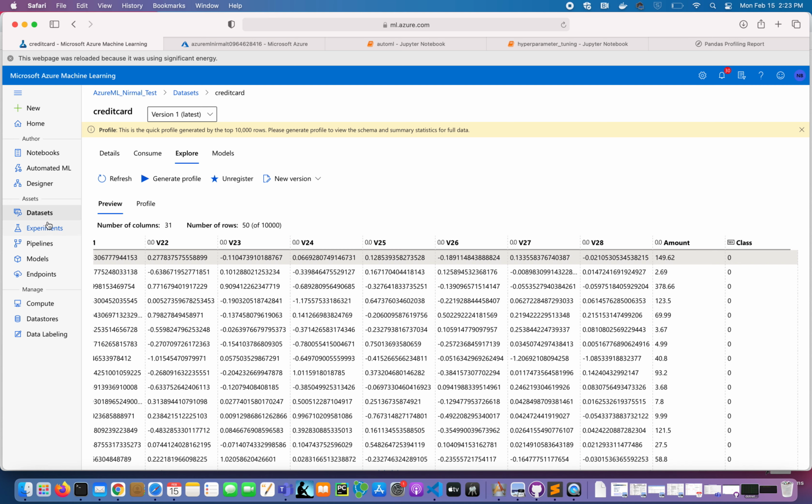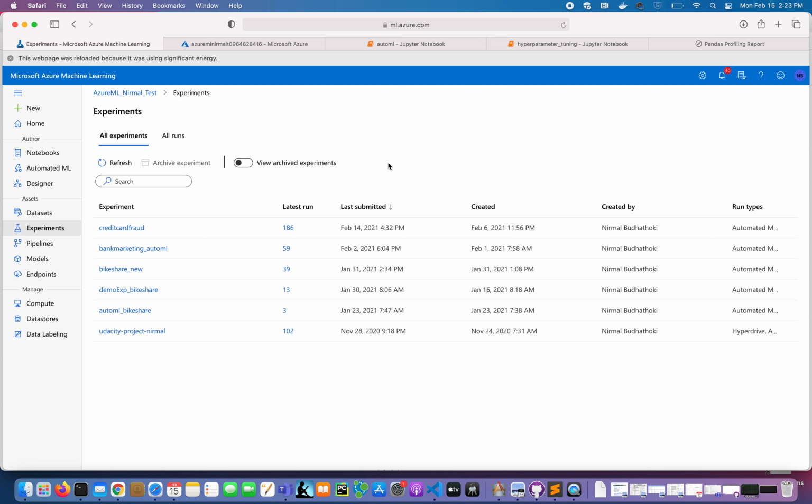So for the AutoML configuration, this is a classification task. The output label is class, and I picked k-fold cross validation with k being 5. The important thing to mention here is the accuracy metric. Instead of picking the regular accuracy metric, I picked AUC weighted because there's a heavy imbalance in the data set, and AUC weighted performs better because when it calculates the TPR and FPR, it assigns based on the weights.